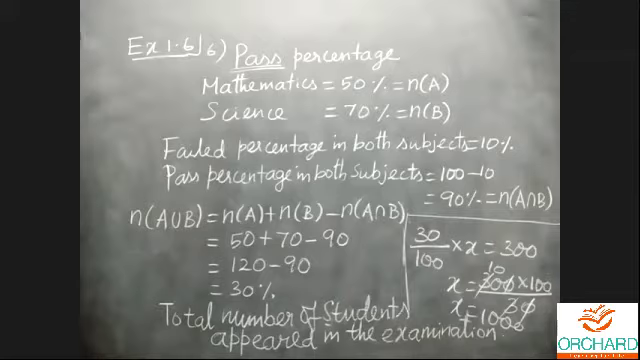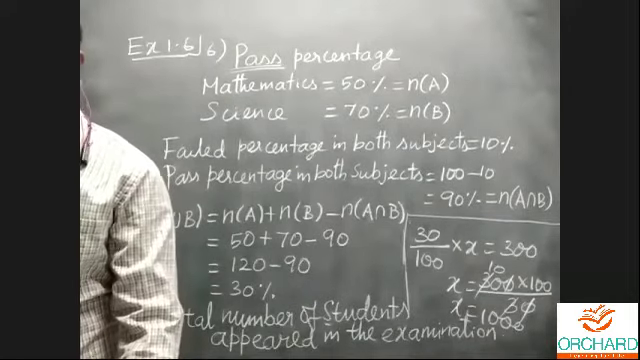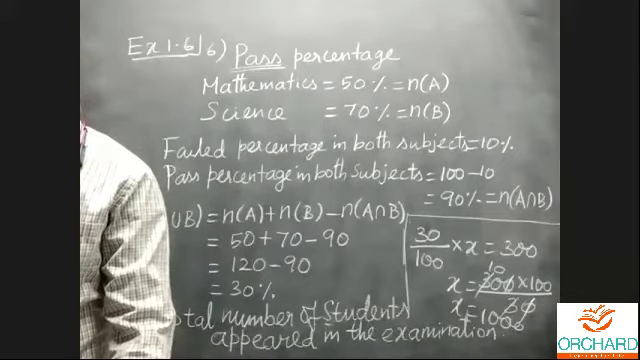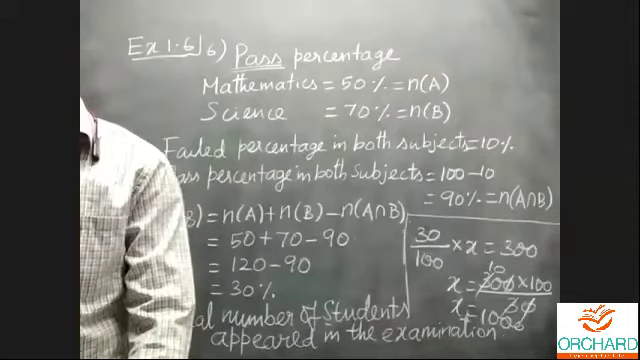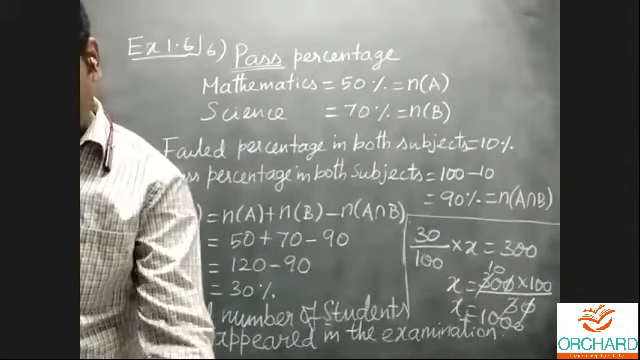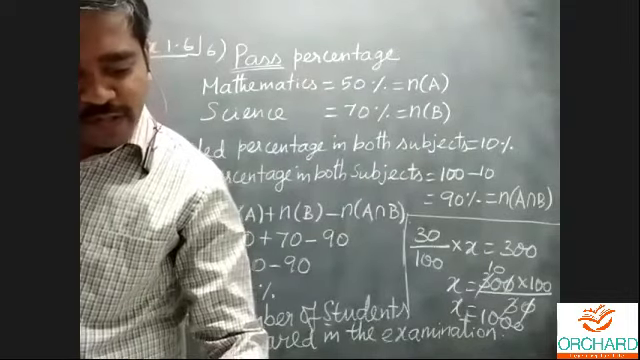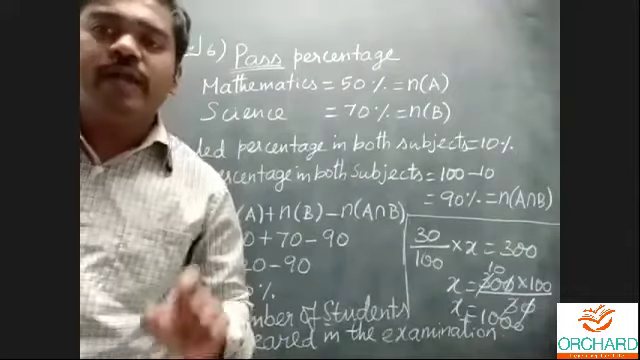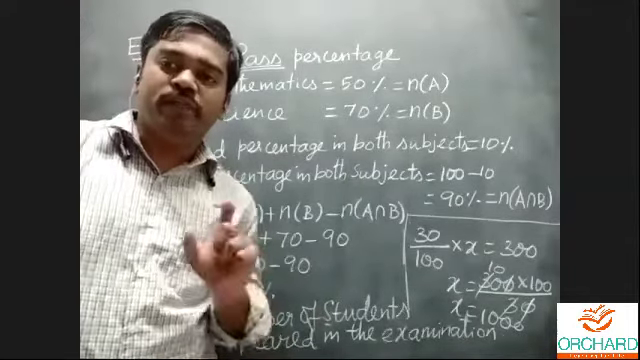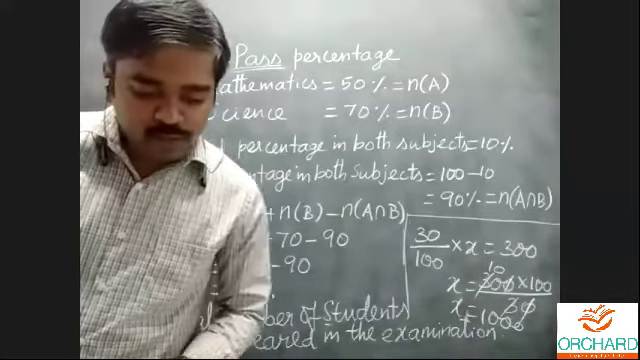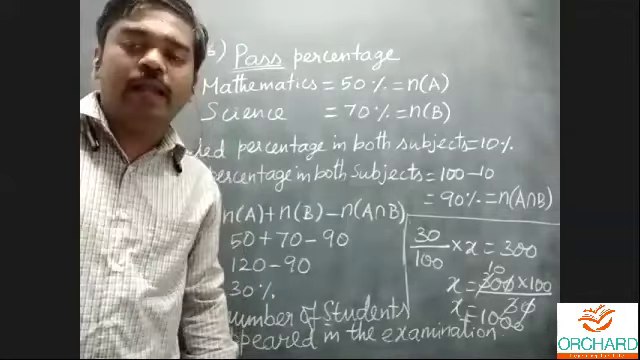Okay, next one. Read the next problem. A and B are two sets such that n of A minus B is equal to 32 plus x, n of B minus A is equal to 5x, and n of A intersection B is equal to x. Illustrate the information by means of a Venn diagram. Definitely you must represent this information in the Venn diagram. Then they give n of A is equal to n of B. Calculate the value of x.